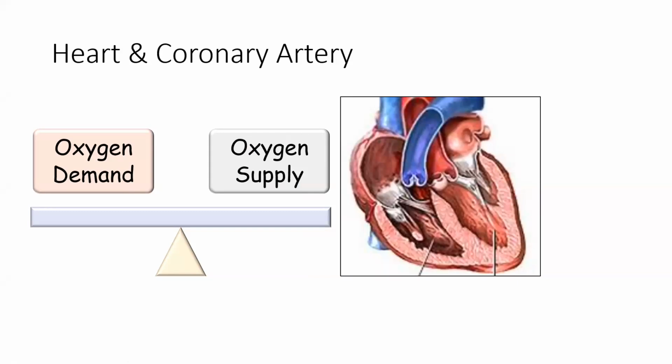Whatever amount of oxygen is required by the heart wall, that much must be supplied by the coronary artery. But if there is any problem in the coronary artery, a blockade, which we generally also call coronary artery disease, enough oxygen supply won't be there to the heart wall.